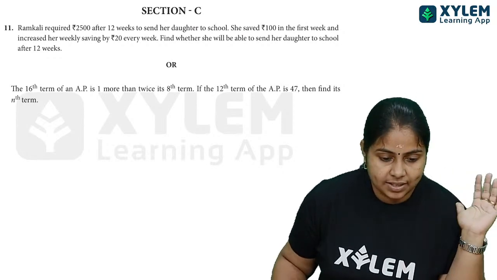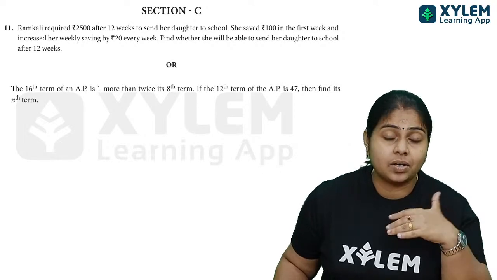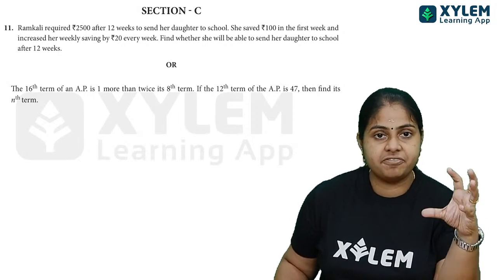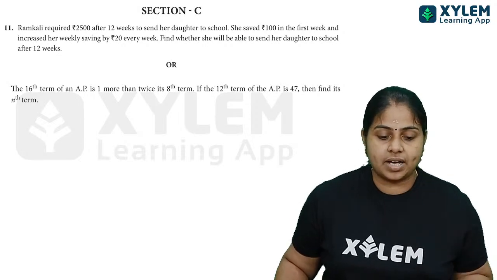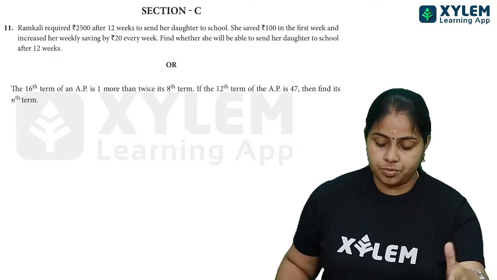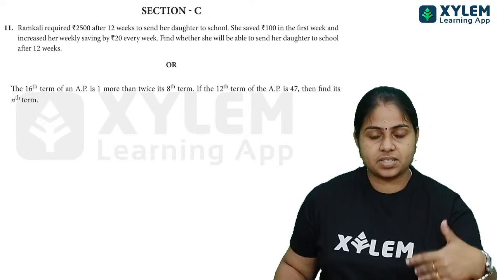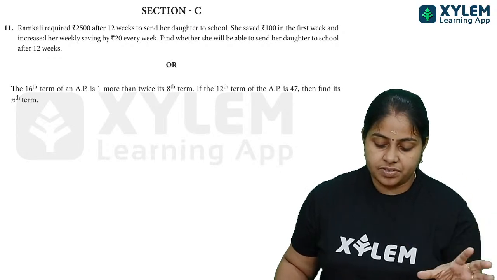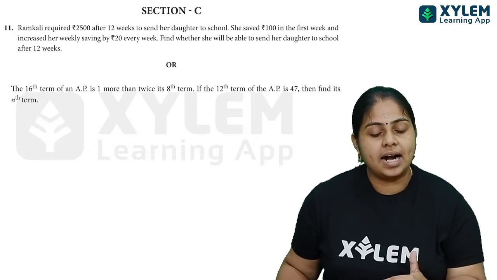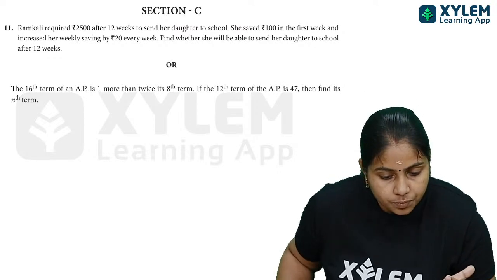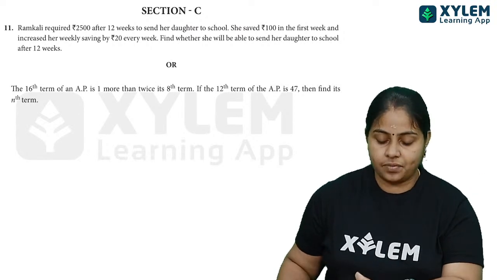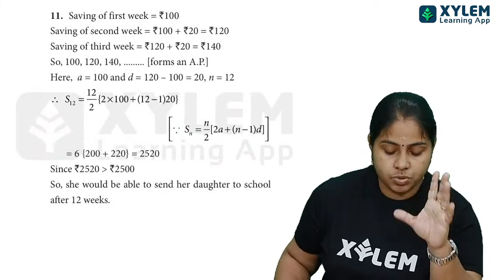So here it is given that she required 2500 rupees after 12 weeks, and she is keeping every week. First week she has kept 100 rupees, and after that she is keeping every week 20 rupees more, and find whether she will be able to send her daughter to school after 12 weeks. Yes, it's an AP, and we have to find out the sum to 12 terms of this AP.